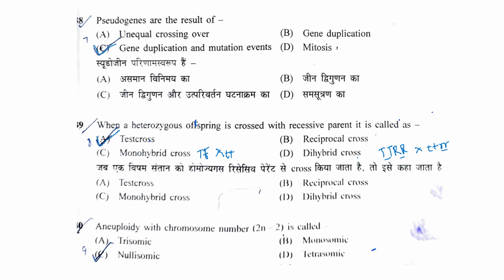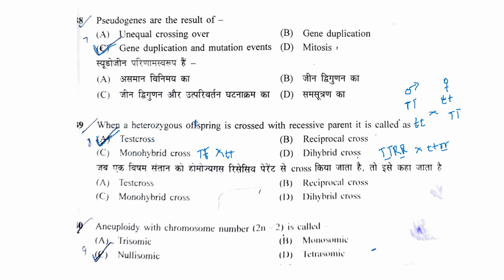Reciprocal cross is when the genotype of the parent is changed. For example, if in the first cross the father male is tall and the female is small, in the reciprocal cross their traits will be exchanged. So in the reciprocal cross, the father will now be small t, and the mother will be taken as capital T. This is when the genotype of the parent is reversed.